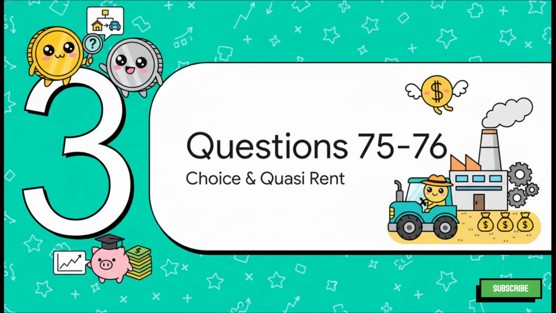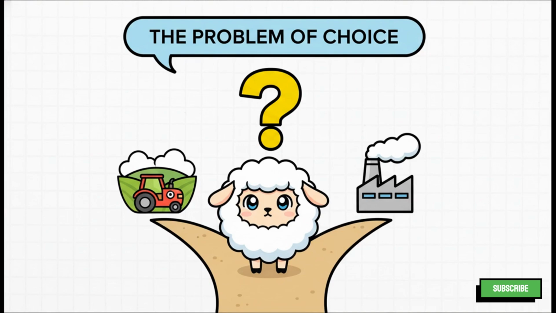And that brings us to the final section of this part. Here we're going to discuss two really fundamental concepts in economics, the problem of choice and quasi-rent. Both of these are core economic principles. So, question 75 gets to the very reason why economics even exists. Why does the problem of choice arise? Is it because our needs are urgent, or because resources are natural? Is it because resources have alternative uses, or is it because resources are owned by the government? What's the core reason?